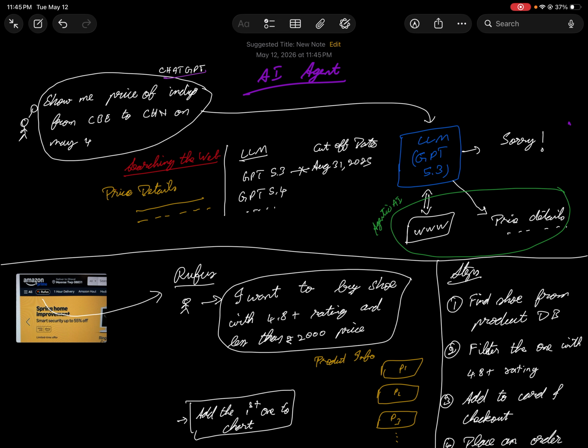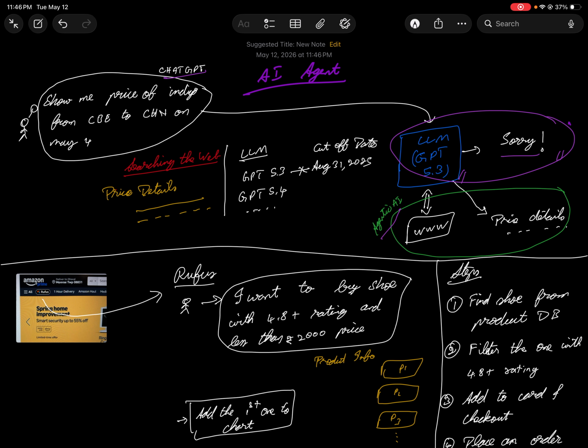If this is given to an LLM, let's say in ChatGPT we have a lot of versions, and if one of the models is GPT 5.3, the answer might be sorry if you're using only this particular part. The reason is the cutoff date, right? So if the model is trained till 2023, it cannot answer anything beyond that. If you're asking about any event that happened in 2024, purely on the training set, it won't be able to answer. It will tell you it cannot process it, or it can hallucinate at times, but mostly it won't answer. So to solve this, people have come up with a way, and that's where agentic AI comes in.